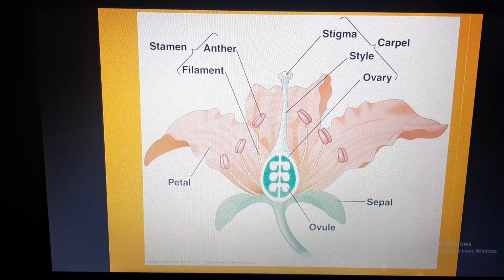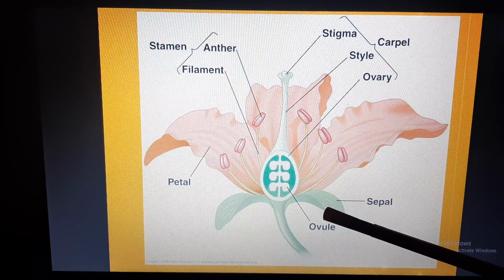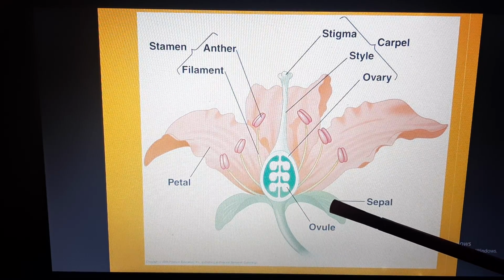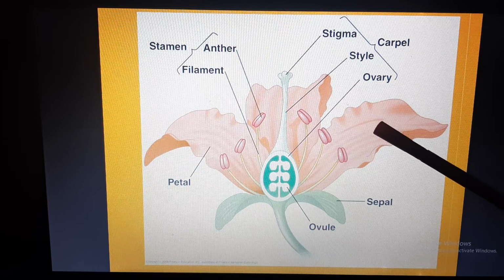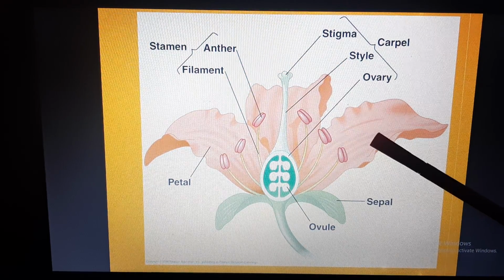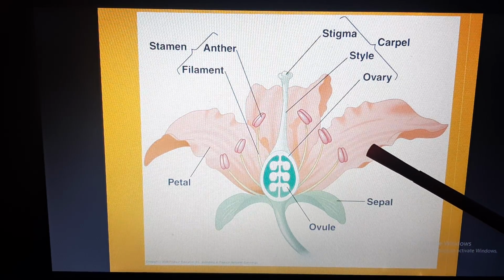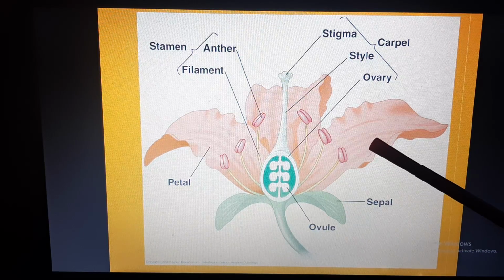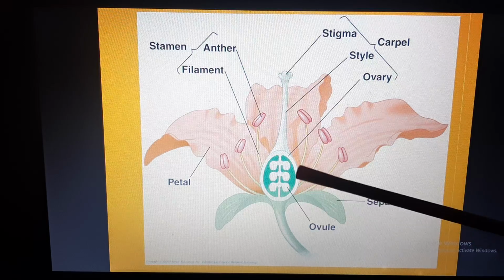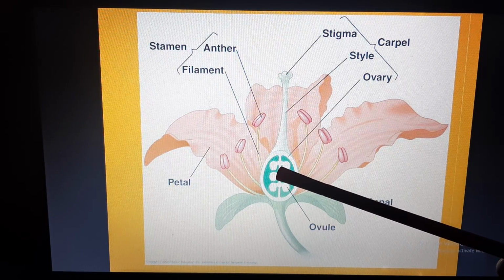Here is the diagram of a flower. You can see that this is sepal, and these two sepals will be collectively called calyx. Now above the sepal you will see these attractive, colorful leaf-like structures. These are called petals, and petals will be collectively called corolla. Right? So this is sepal, this is petal. Now you will see there is the main structure. This is called carpel, or pistil.